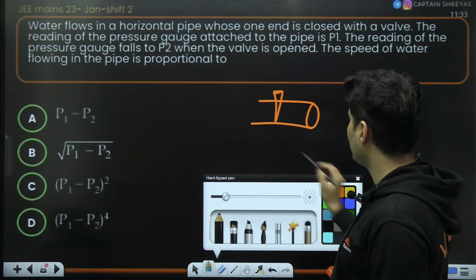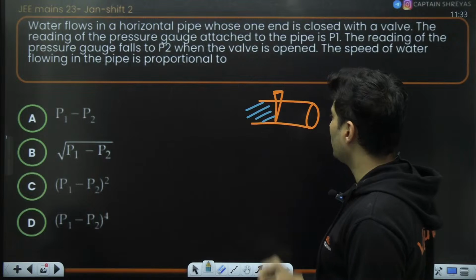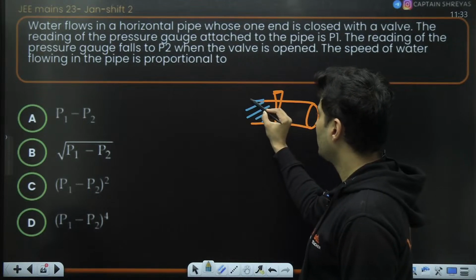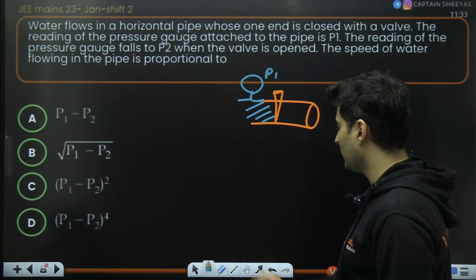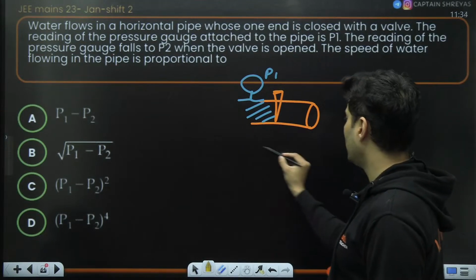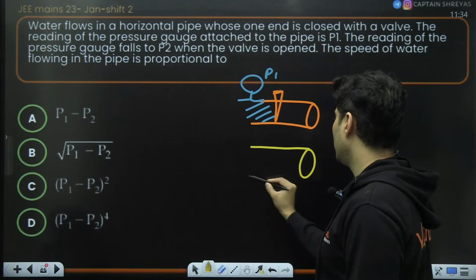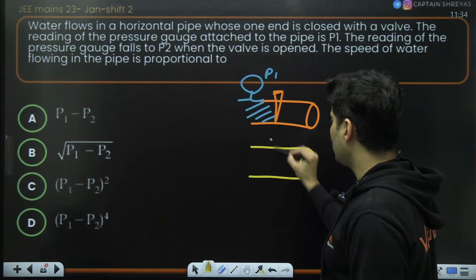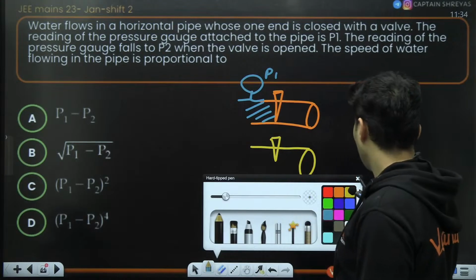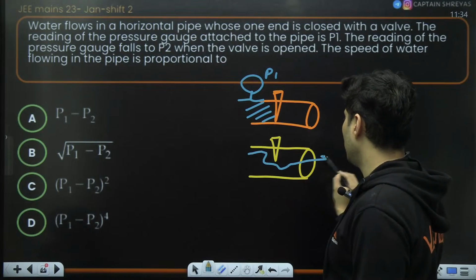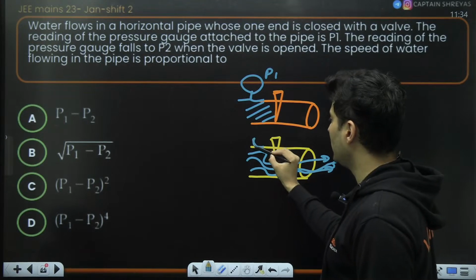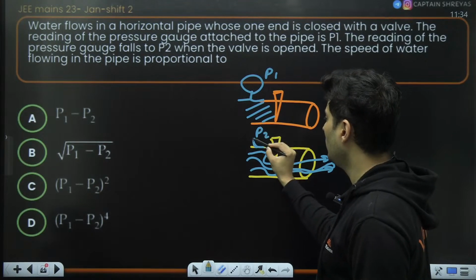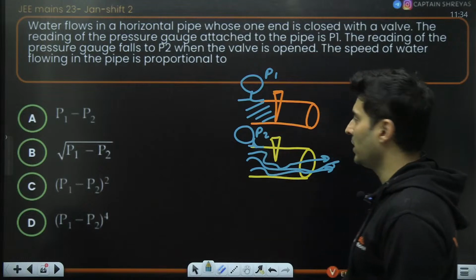Now, when that valve is closed, obviously the water will be inside, and there is a pressure gauge over here. That pressure gauge measures it as P1. Now, when you open that valve, all that water is going to flow out, and the reading you get over here is basically P2 from that pressure gauge.